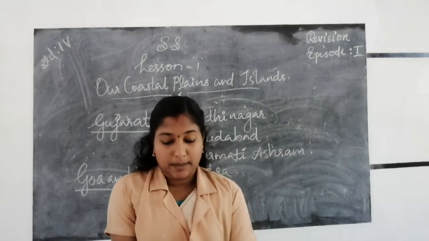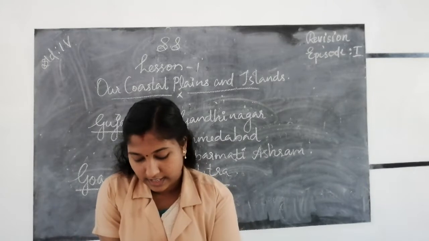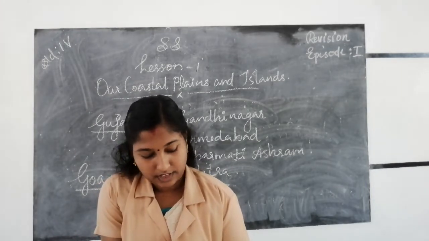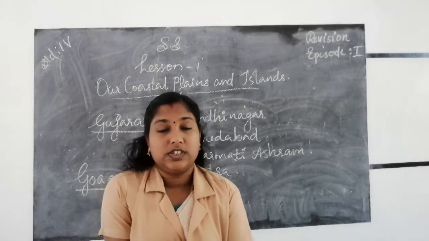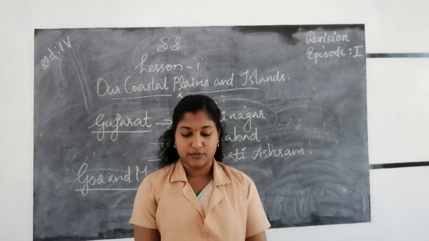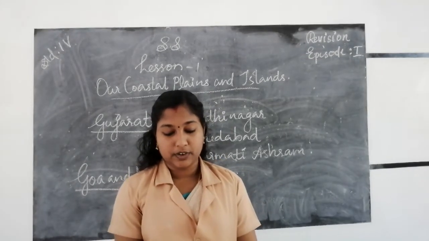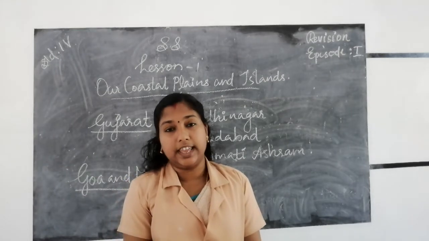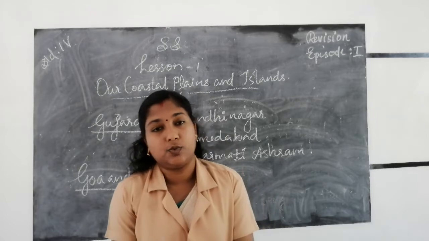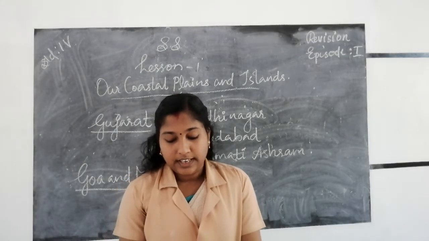Next we learn about Kerala. Which is the capital of Kerala? Thiruvananthapuram is the capital of Kerala. The highest peak of the peninsula in India is situated in Kerala. Which is the highest peak in the peninsula? Anamudi. It is situated in which state? Kerala, our state.